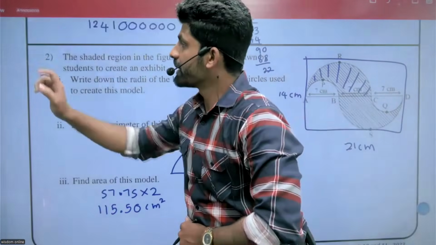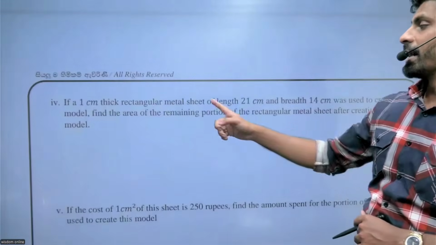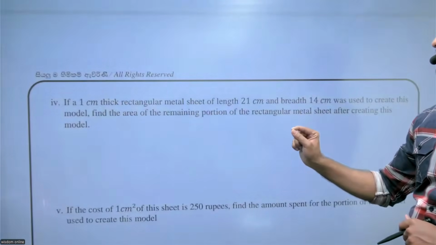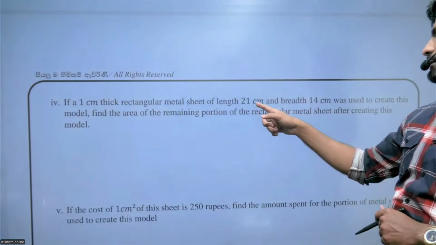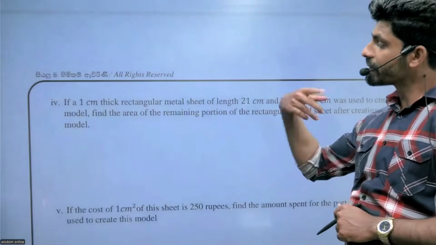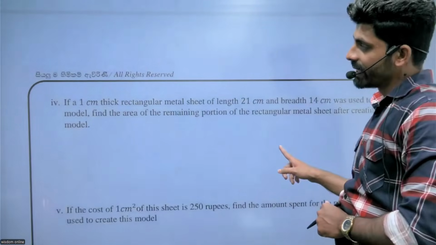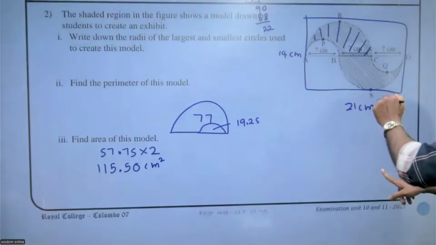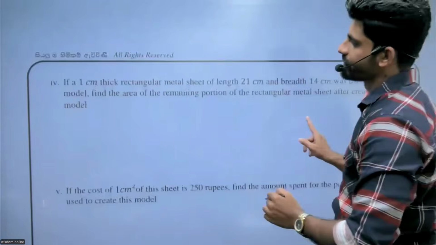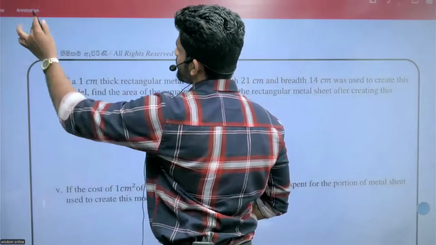Now look at the fourth question. If 1 centimeter thick rectangular metal sheet of length 21 centimeter was used to create this model, find the area of the remaining portion of the rectangular metal sheet after creating this one. First you need to find the area of the rectangle.